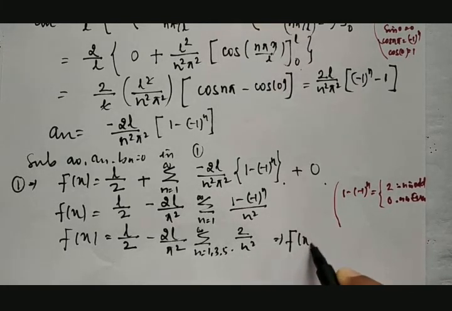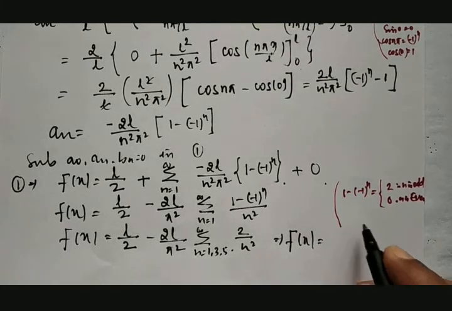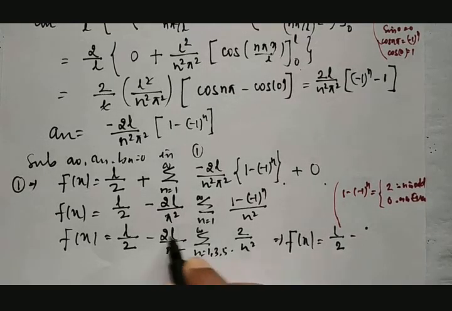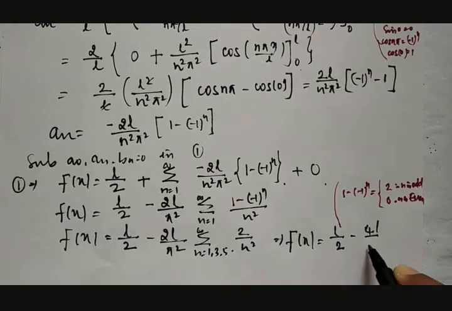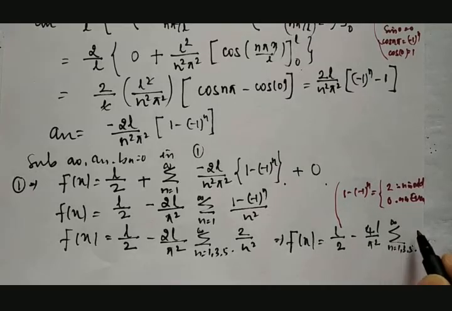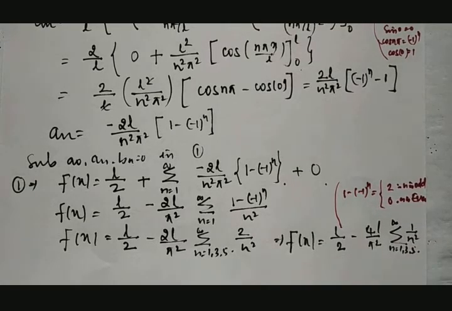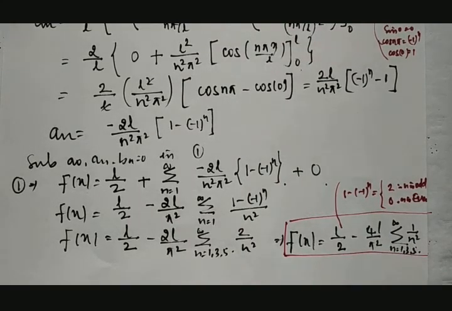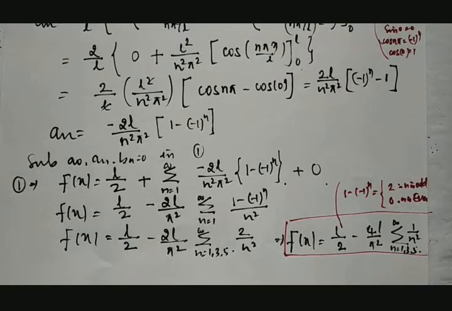Therefore, f of x is equal to L divided by 2 minus 2 into 2, 4L divided by pi square, that is summation from n equal to 1, 3, 5 and so on to infinity of 1 by n square. So this is the required Fourier series. Then comes substitution.